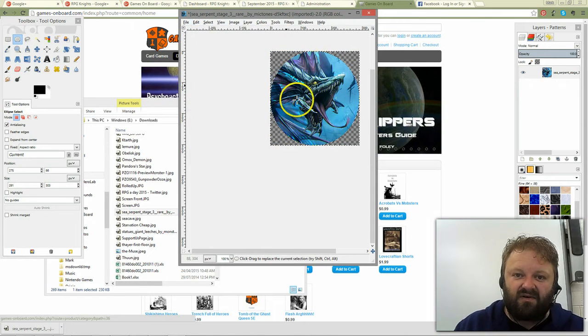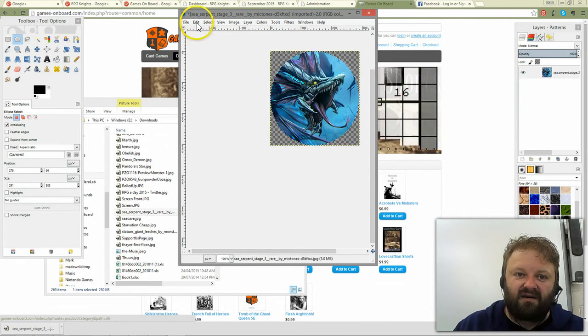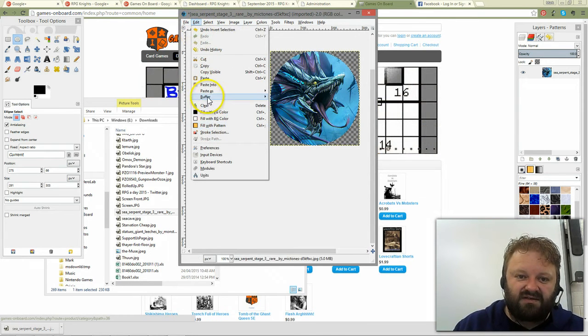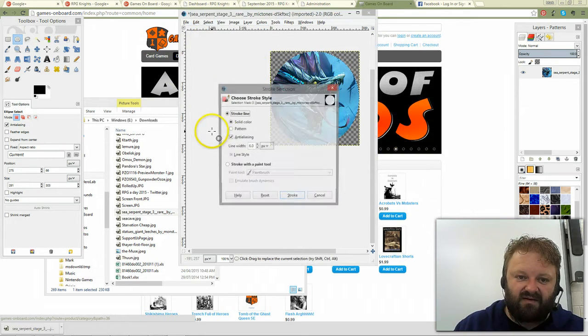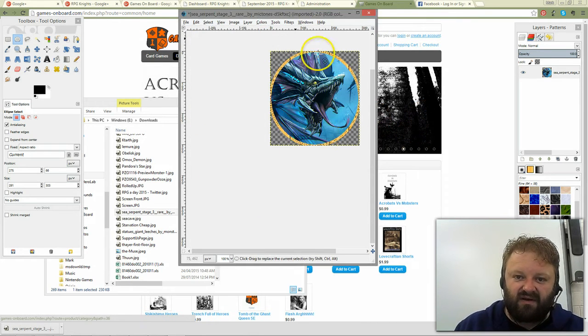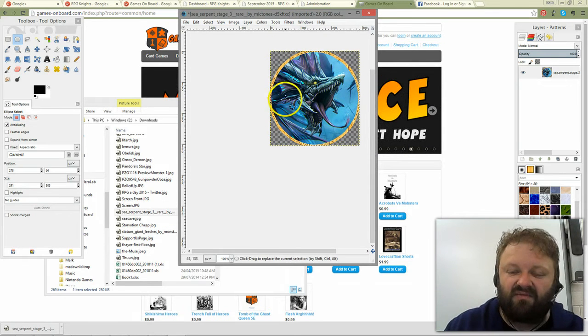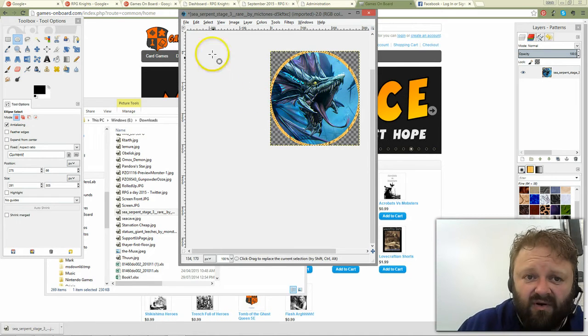Okay, so now we've got a circle with some transparency there. We need to invert that selection again, and then we're going to stroke that selection. We're going to do it with a pattern at 6 pixels. Okay, and that gives us a nice sort of token looking thing. It does have these side bits, but oh well, I don't mind.